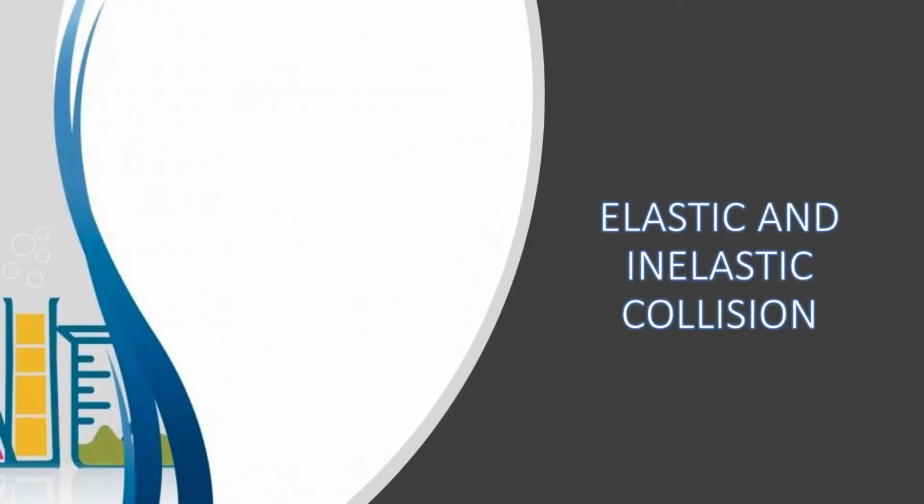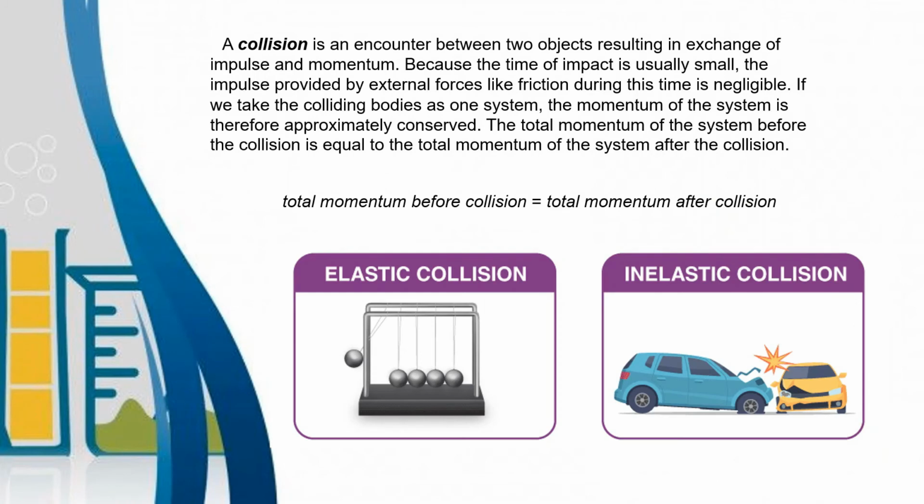Elastic and inelastic collision. A collision is an encounter between two objects resulting in exchange of impulse and momentum. Because the time of impact is usually small, the impulse provided by external forces like friction during this time is negligible. If we take the colliding bodies as one system, the momentum of the system is therefore approximately conserved.